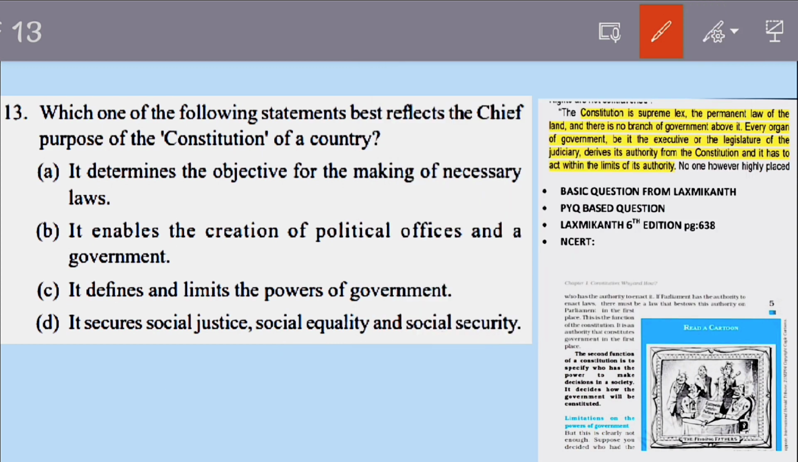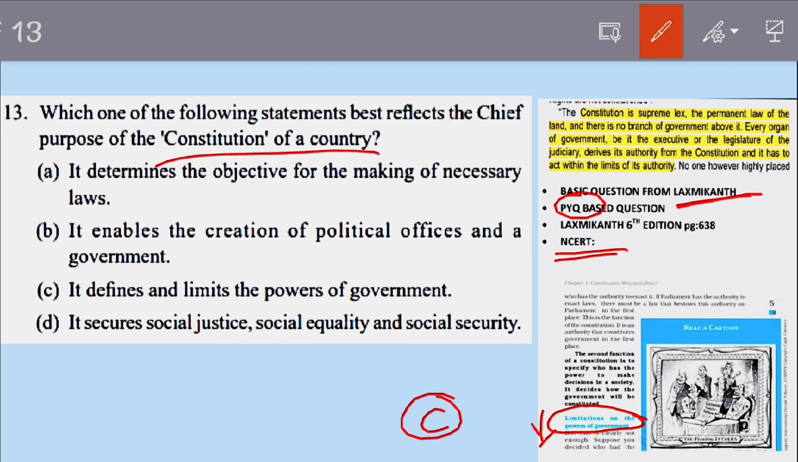Now again, if you look at this, the chief purpose of a constitution you'll find. This is a direct question from Lakshmikant. It is given in NCERT, Lakshmikant, everywhere. This is also a PYQ-based question. If you can see, this is the topic, and if you read into it, you will find about constitutionalism.